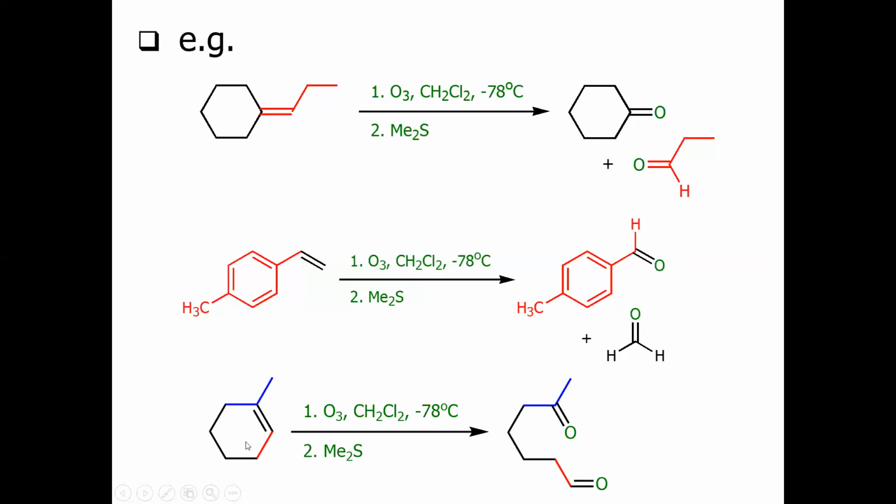Now, in the third example, you can see very carefully that we have an alkene which is in cyclic form. In a cyclic alkene, we have one molecule. The cleavage will depend on whether we have the aldehydic or the ketonic group. When we cleave from here, definitely because of this methyl group, this carbon is converted into a ketone, while here we have the hydrogen. That's why this carbon is converted into an aldehyde, and we just have one molecule.